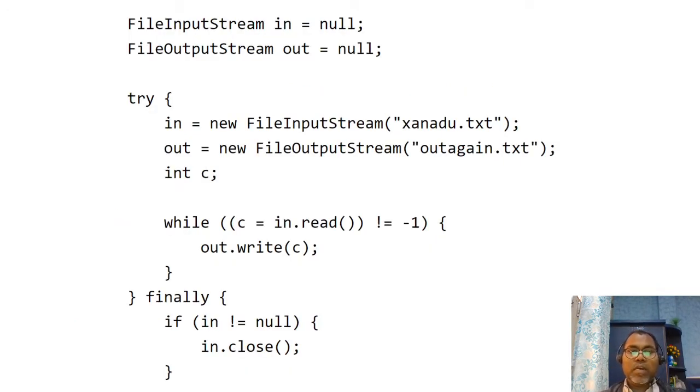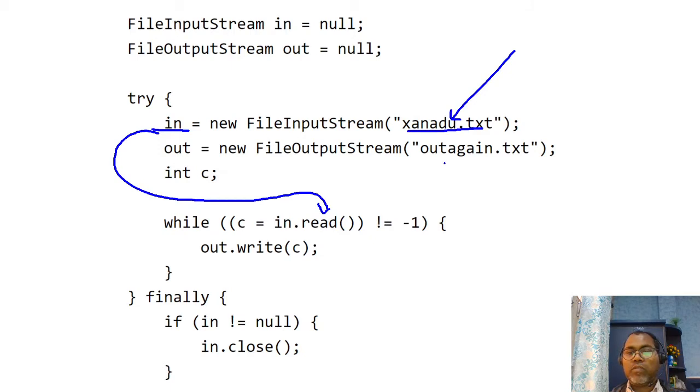So these help us if you want to read data from this file. They are using the input stream for reading data with the read method, and after reading this file they want to write to this file, so they are going to use the output stream to write data. They are reading byte by byte and writing the byte here. This is the simple way: file input stream for reading data, file output stream for writing the data.